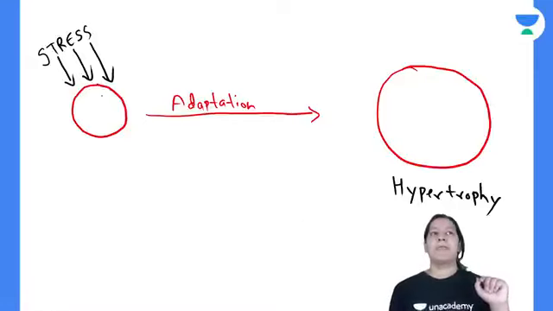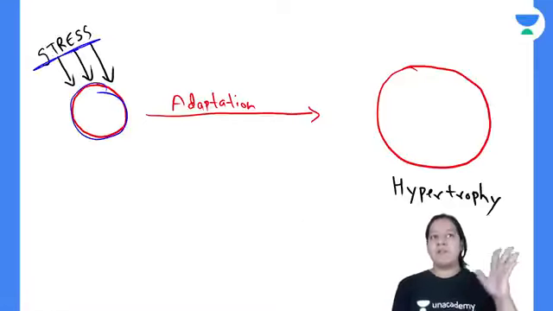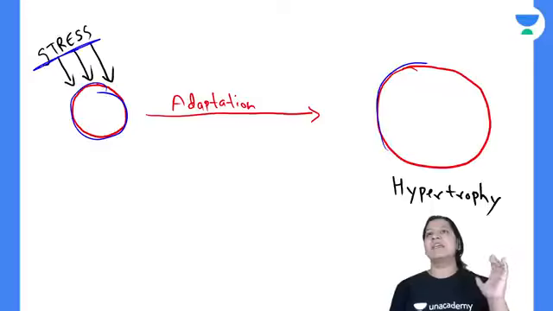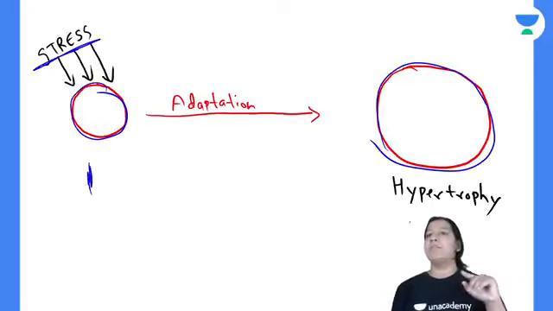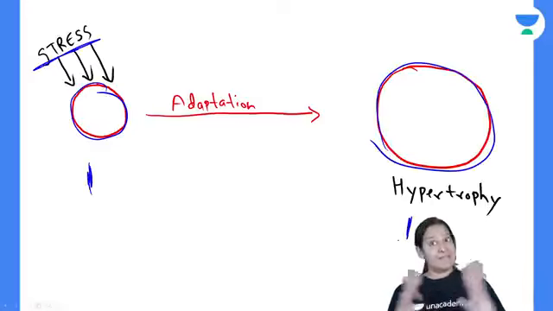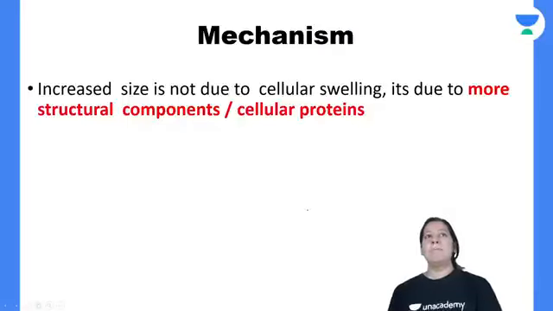So this is the diagram. Can you see? This is a normal cell. This is the stress acting on it, and the cell is increasing in size. Here only one cell, and here also only one cell. So the number is the same, but the size is increasing. That is the diagram.